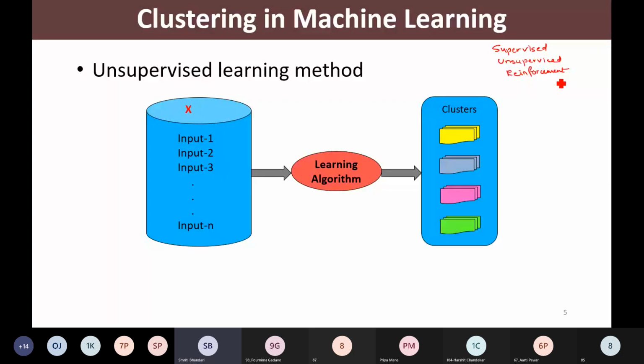Also, we mentioned one category of learning that includes the first two, and that is semi-supervised. So clustering methods come under the category of unsupervised learning methods.